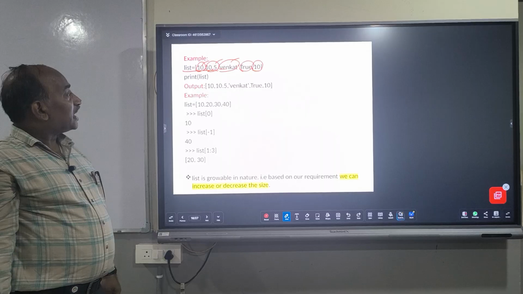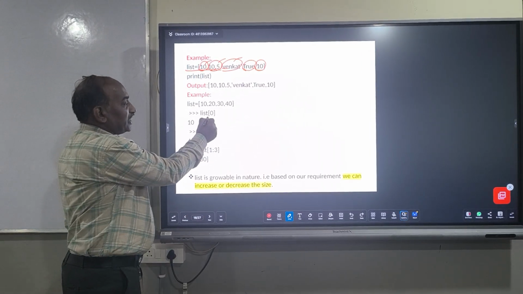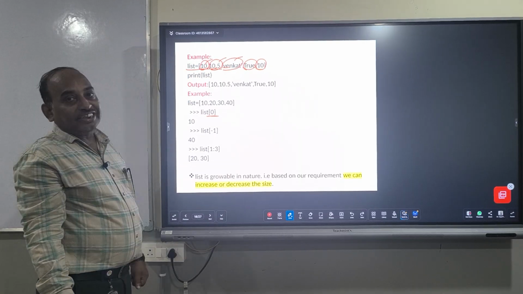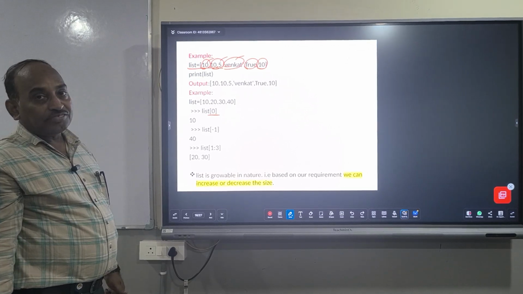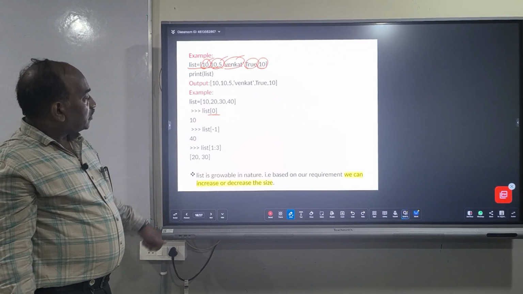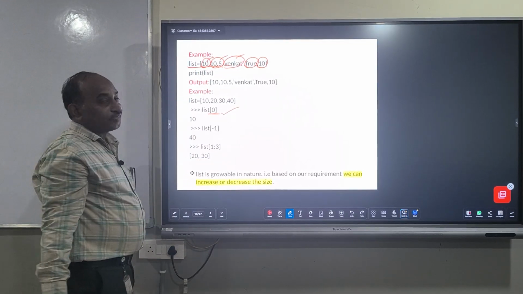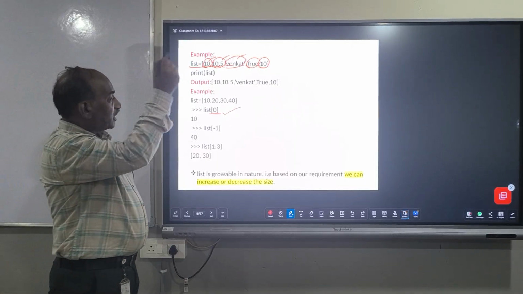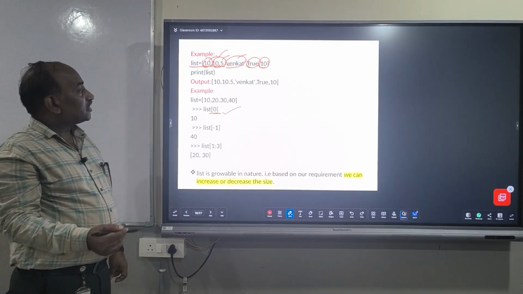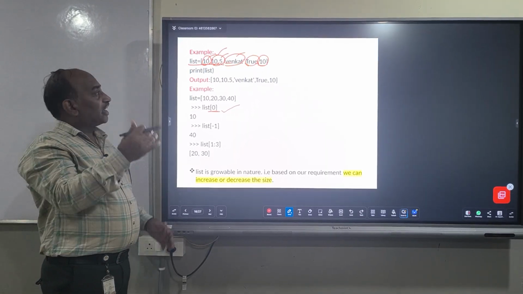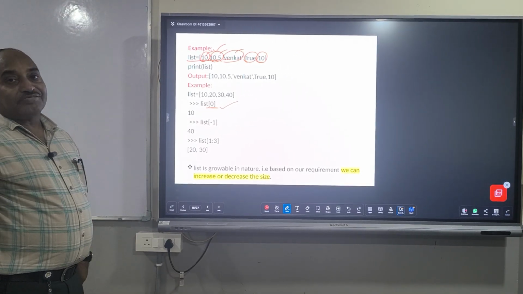How to access the elements? To access an element, we need to give the index of the list. All the indexes of a list start from 0. If you want to access the first element of a list, the syntax we need to write is list of 0. To access the second element of the list, we write list of 1. Like that, the list indexes start from 0 and go up to n minus 1.